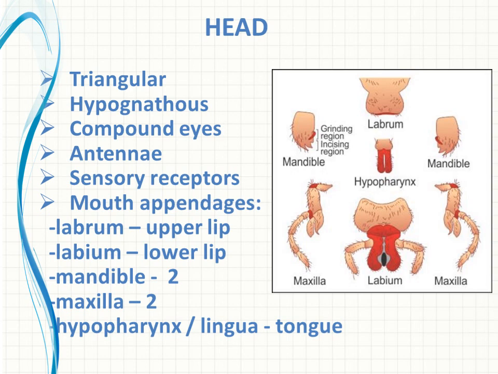Is it clear? Okay. Then the head consists of compound eyes. So what are compound eyes? It is not a single eye. One eye consists of a group of eyes. So a lot of eyes will be there, a group of eyes will be there. So that is known as compound eyes. Got it? Okay. So the eyes are a pair, but they are compound eyes.